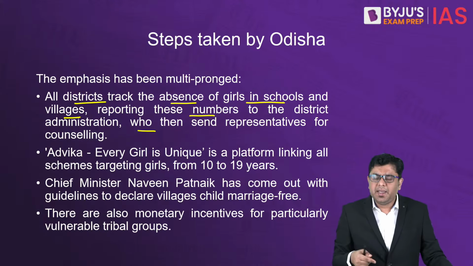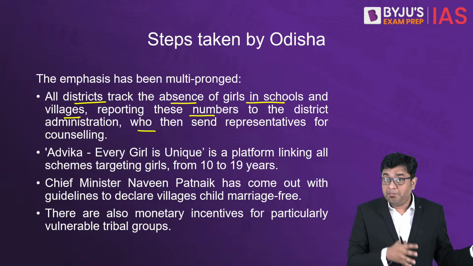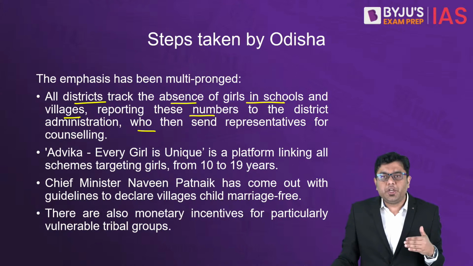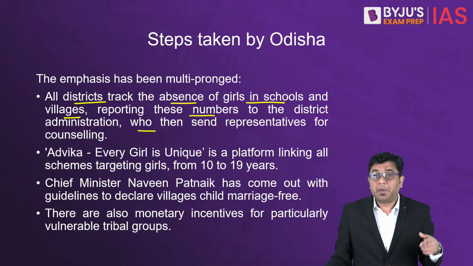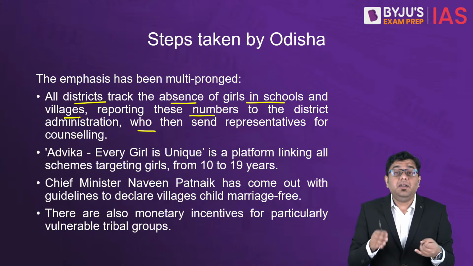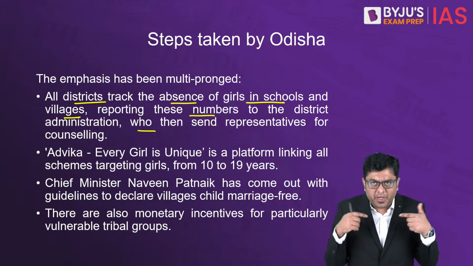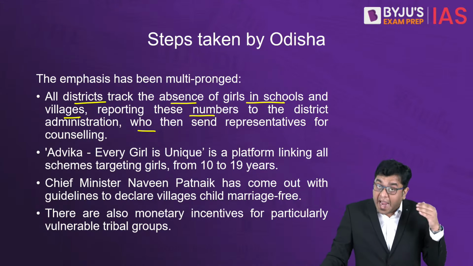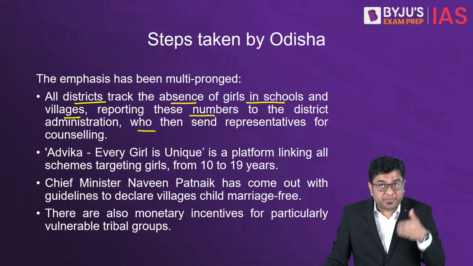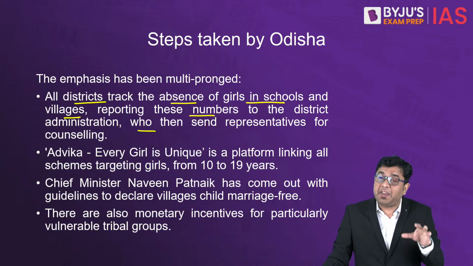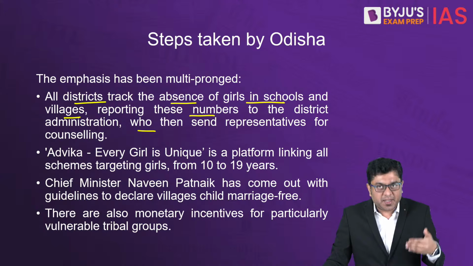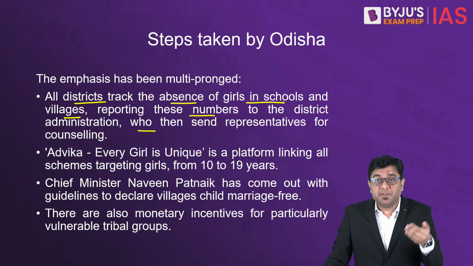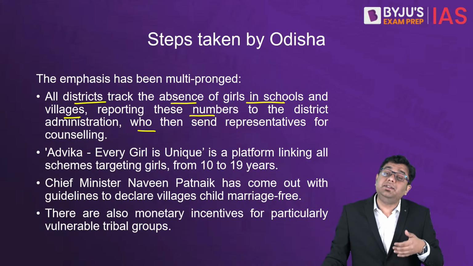Now, why, in order to prevent child marriage, are you tracking education and dropout rates? Because earlier we had seen that literacy has a direct relation. This is something which is backed by results as indicated in the NFHS 5 data itself. That is why I'm encouraging you that the next time such data is released, go through it in detail.